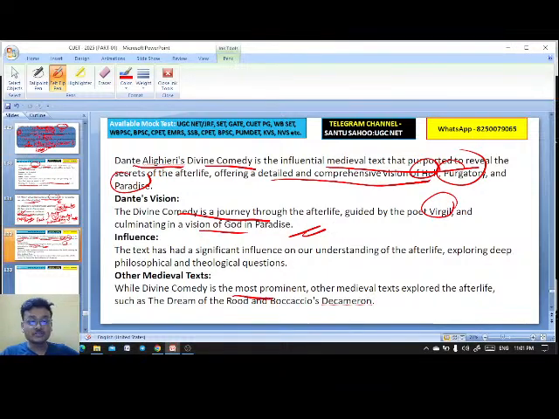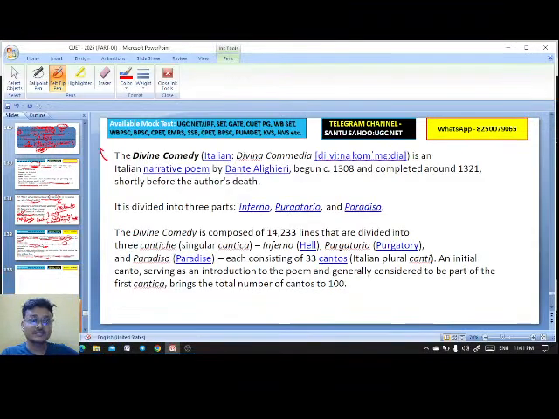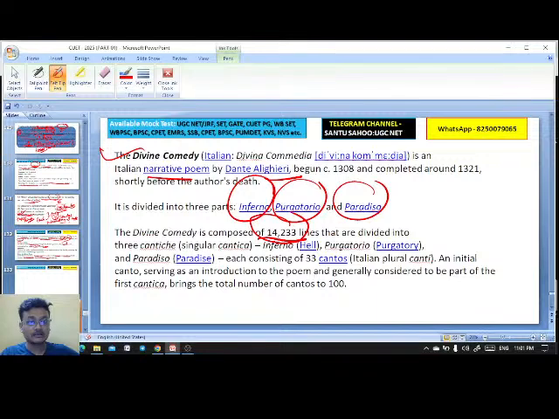While the Divine Comedy is the most prominent, other medieval texts explored the afterlife, such as the Dream of the Rood and Boccaccio's Requiem. The Divine Comedy is a narrative poem by Dante Alighieri in three parts: Inferno, Purgatorio, Paradiso. It has a total of 14,233 lines. Each part consists of 33 cantos, and we have an initial canto serving as an introduction. It is written in terza rima.